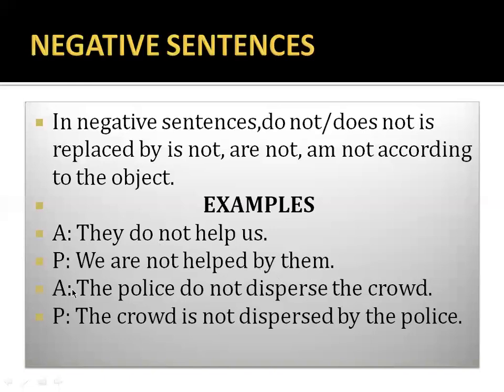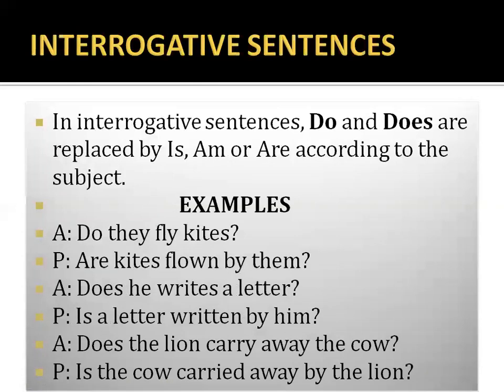Next sentence, the police do not disperse the crowd. In this sentence, the police is subject, do not disperse is the verb with negative sentence, the crowd is object. Now you will change it into passive voice. The crowd is not. The crowd, as it is a collective noun, is singular so we will use is. The crowd is not dispersed by the police. Okay, I am hopeful that you are understanding it very well.